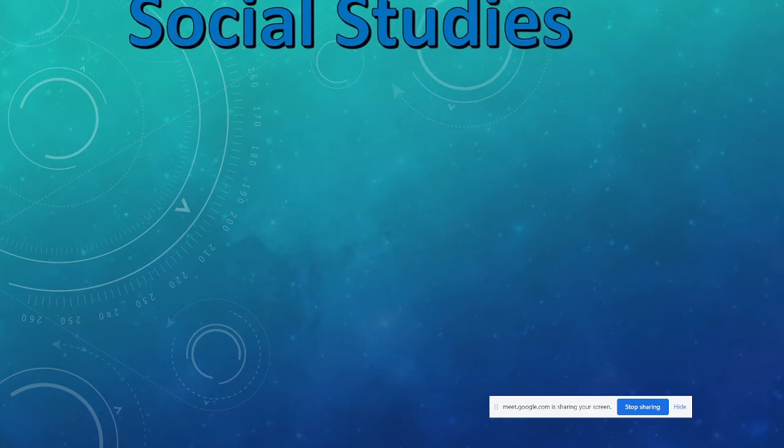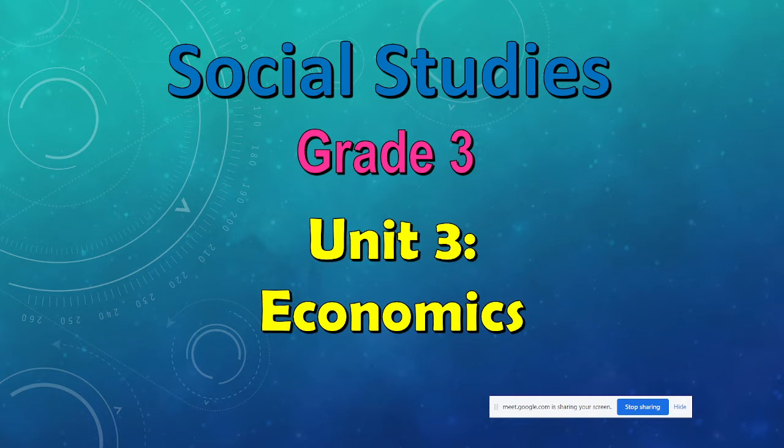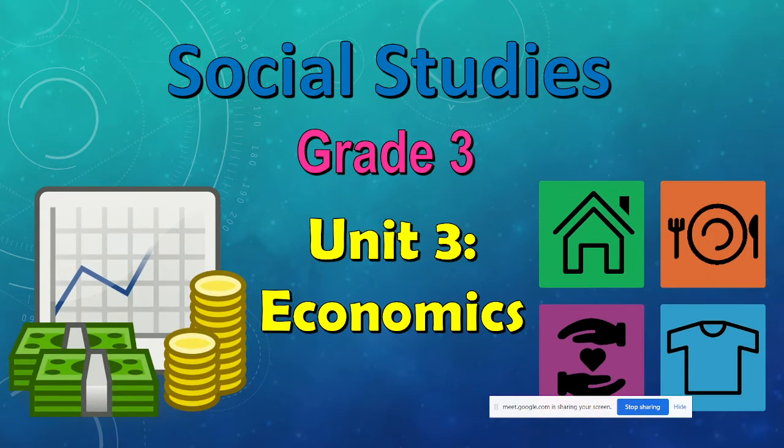Good afternoon, everyone. Welcome to our social class for today, which is still about economics. Do you remember the topics that we have discussed about economics already? We've discussed the four basic products needed by people. What do people need? They need house, clothes, food, and medicine, right?